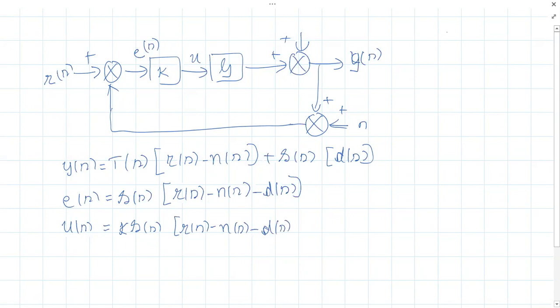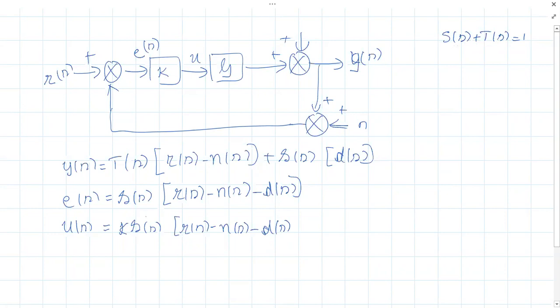We also saw that sensitivity plus complement sensitivity must always be equal to 1. So both cannot be high or small at the same time. If S is small, T has to be high, or vice versa. Right.